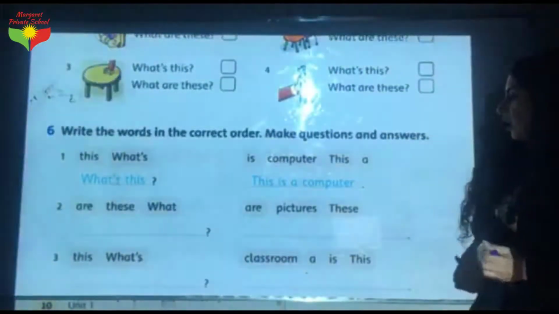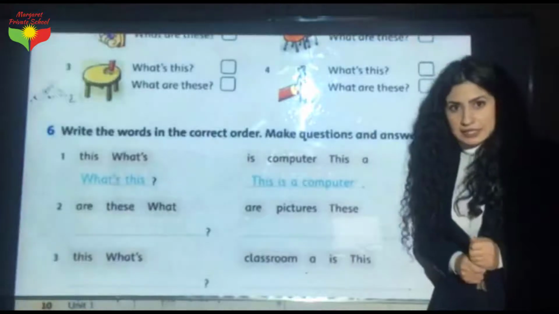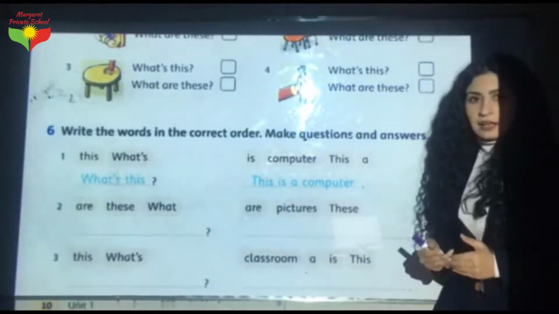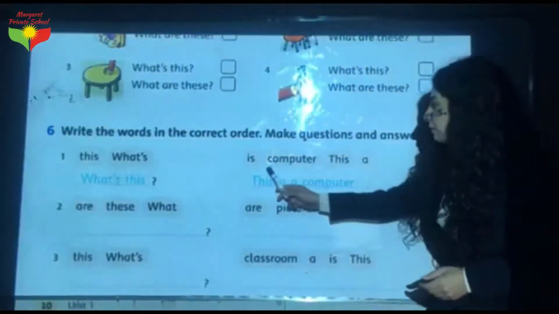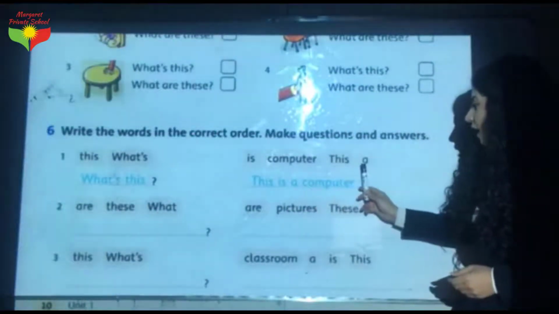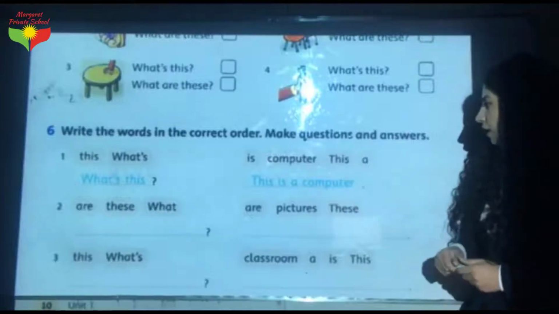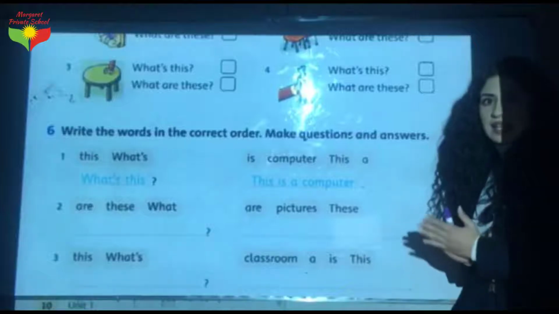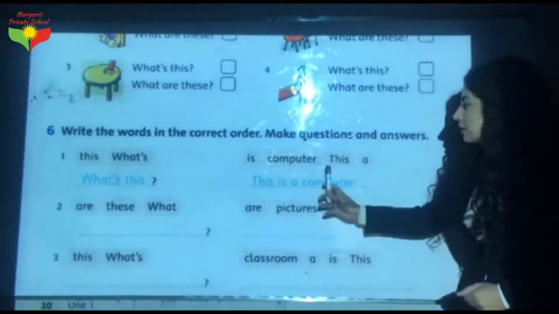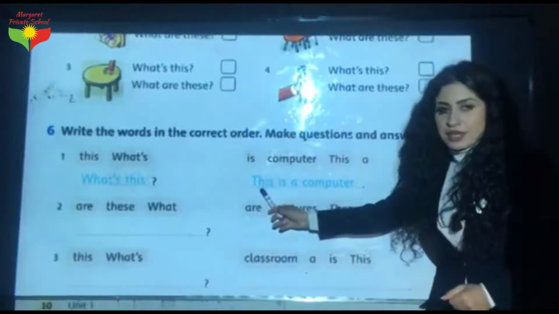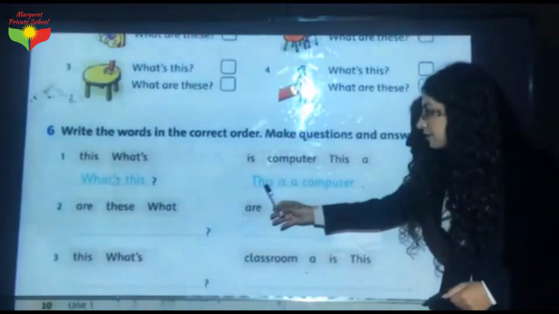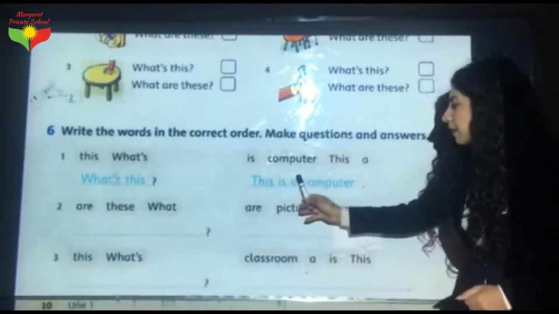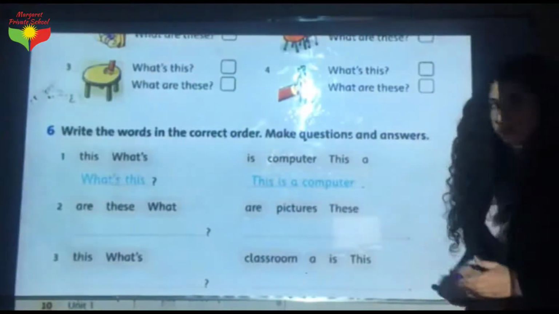When we answer the "what's this" question, we have two options. One of them, we should use "this is a" plus a noun, or "it is a" plus a noun. Here we have "is, computer, this, a." When we answer this question, we have to say "this is a" plus a noun. So first of all, we have to write "this," then "is a computer." This is a computer.